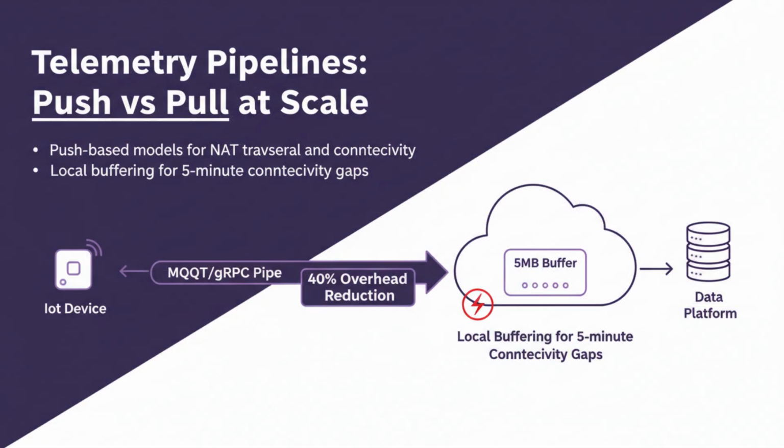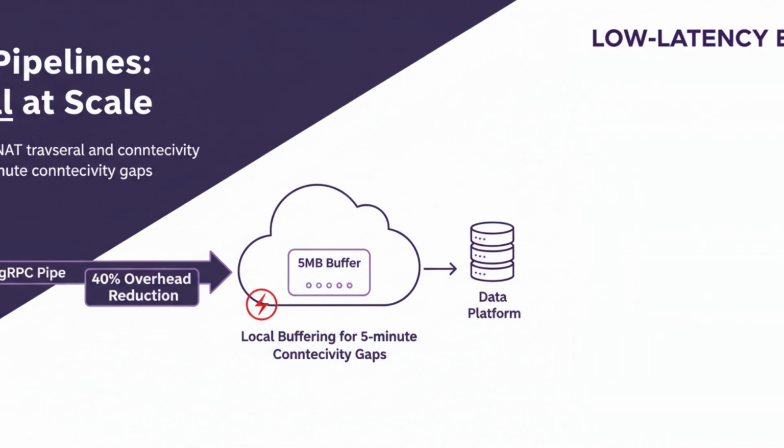When dealing with IoT devices, the choice between push and pull telemetry is critical. While Prometheus-style pulling works in the data center, the edge often requires a push-based model using MQTT or gRPC. Why? Because edge devices are frequently behind NAT or have intermittent connectivity. By utilizing binary serialization with gRPC, we can achieve a 40.